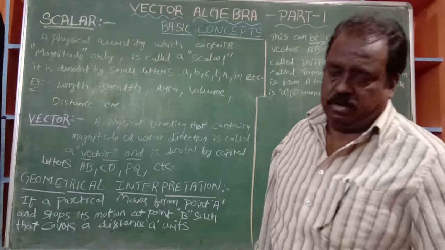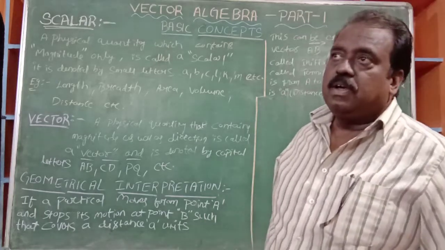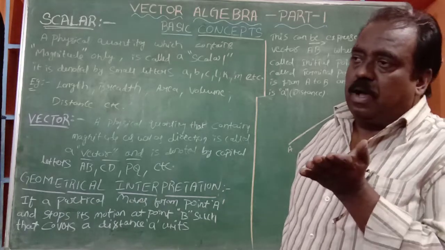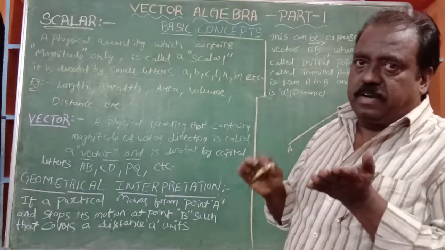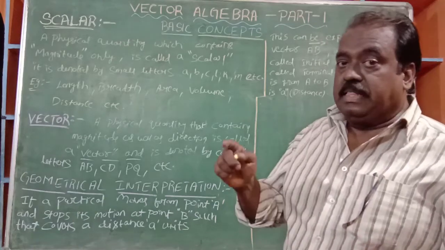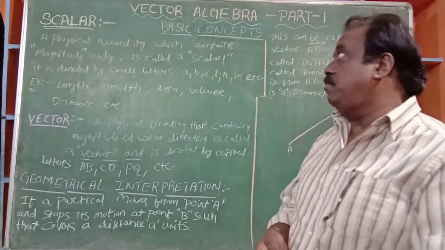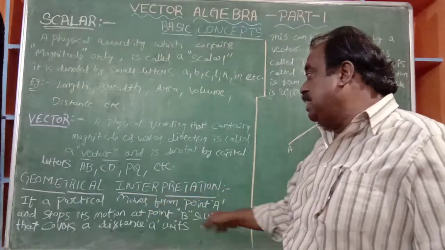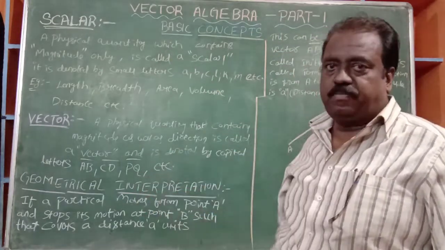At some stage, vector algebra and 3-dimensional geometry, not 2-dimensional geometry. 3-dimensional geometry is a different one: length, breadth, height. 2-dimensional means our blackboard is 2-dimensional, only length and breadth are there.